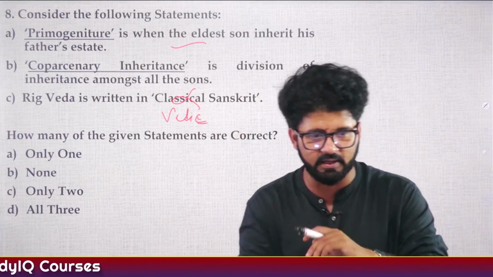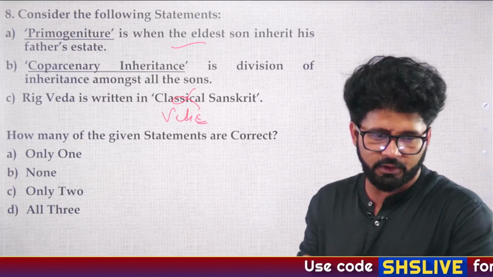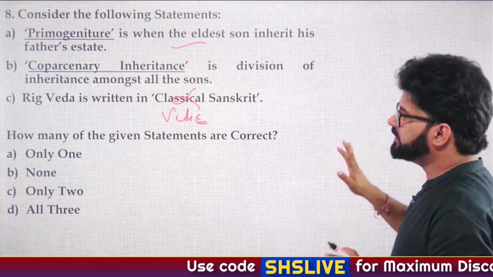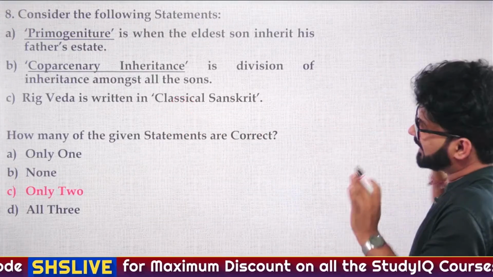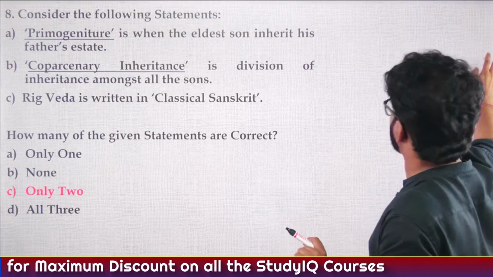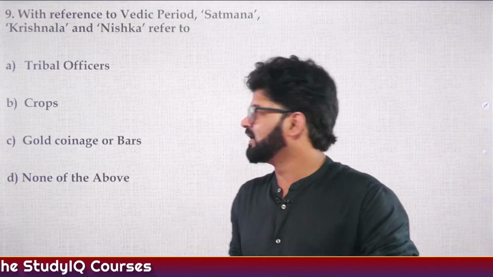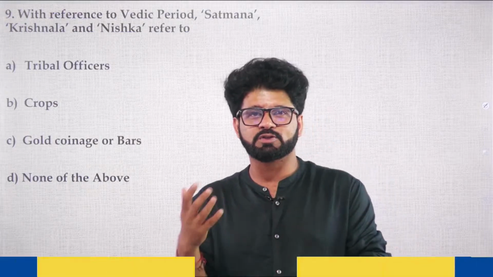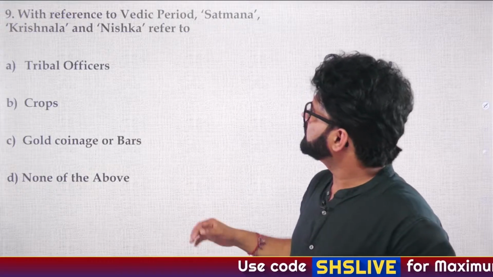First two are definitely correct. Very good. So Umesh, Manisha, Bulbul, very good. So the answer is C, only two. Third is wrong. Rig Veda is written in Vedic Sanskrit, and that Sanskrit was very tough if you read how it was originally written. It's not like classical Sanskrit, which is that easy. There are very few people in our country who can speak it. I love Sanskrit. I so want to revise that.